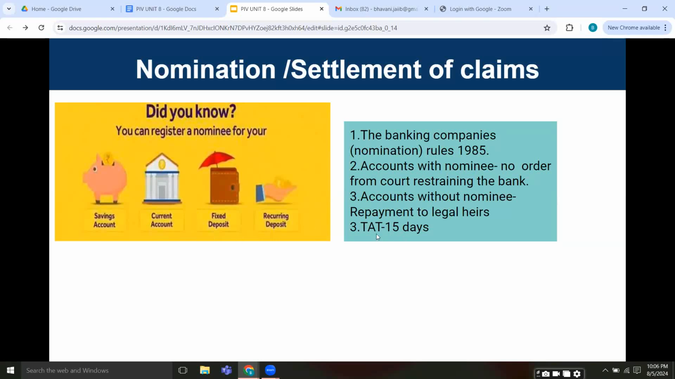The TAT, the turnaround time for any kind of settlement, is usually 15 days from the date of submission of all documents. Okay.